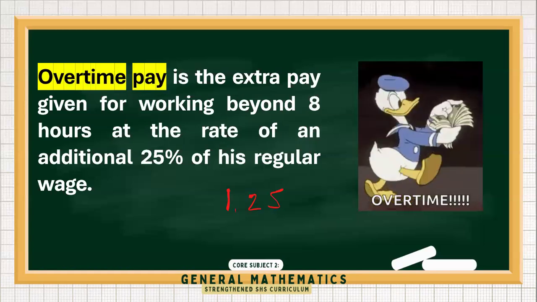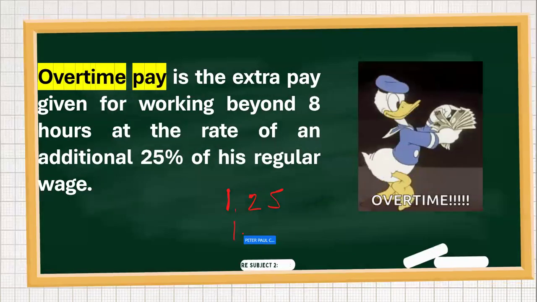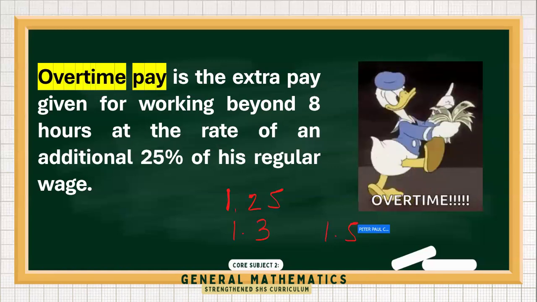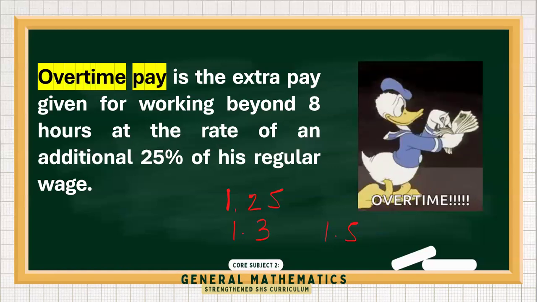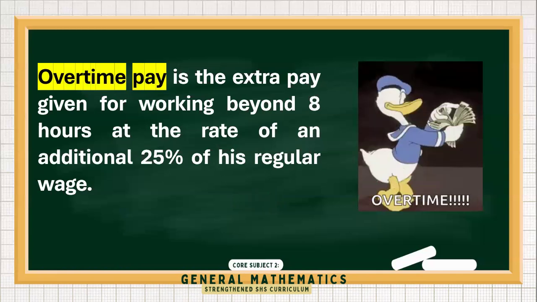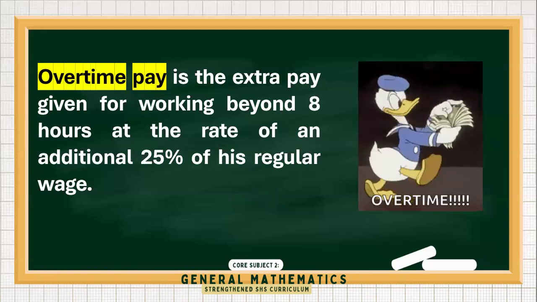Some use a multiplier of 1.3, which means 30%. There are also companies that offer 1.5. So these are very generous companies. Always ask for a contract, so that you would know how much the overtime pay rate will be if you sign a contract.